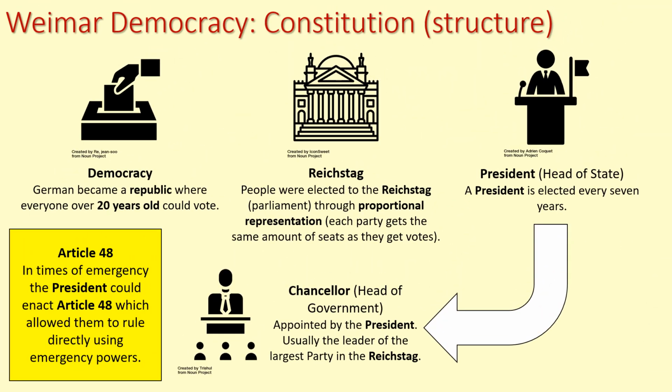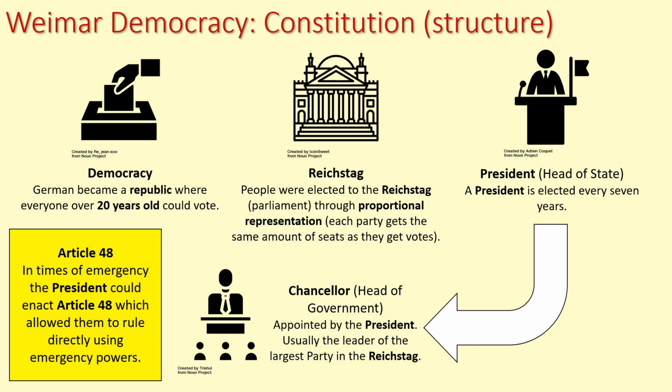Weimar Germany decides that it's going to be this democracy. So it's quite progressive, quite forward thinking. It abolishes the monarchy and becomes a republic. So when we say republic, we mean a country that does not have a monarchy. In a really forward-thinking move, they give the right to vote to everybody over the age of 20. So that's both men and women. That's very forward-thinking for the time.